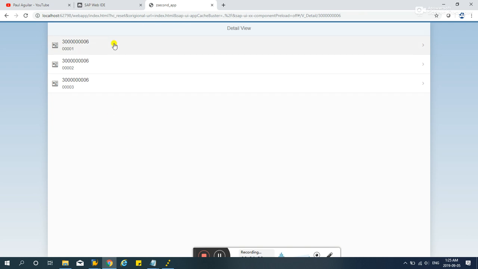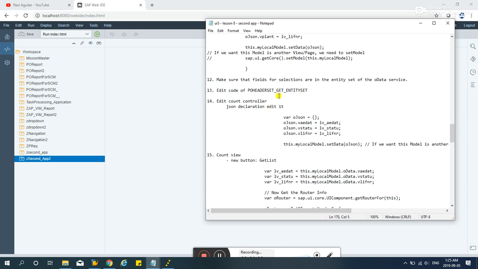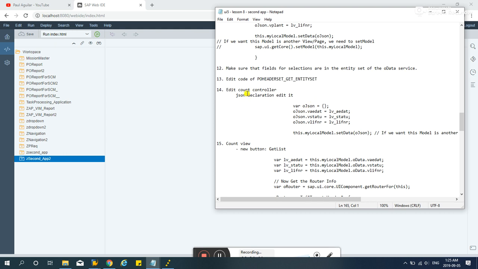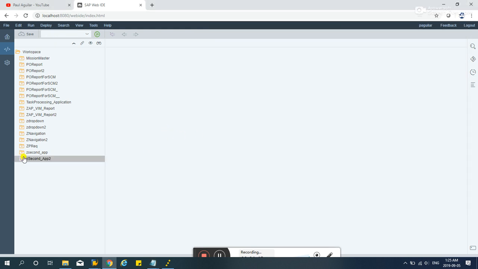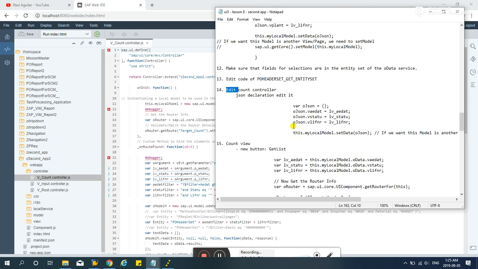So let's recreate this one using this second application. I have the steps here in this notepad, so let's follow these. The first step is edit count controller, and the JSON declaration.